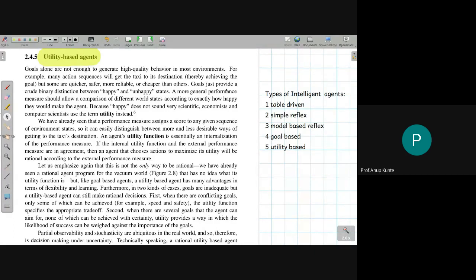That is the reason the agent needs to ask the question: how is the world evolving? Whenever I ask a question like this, I need to bear in mind how the world was previously, what I did to change the world, and what happened to the world. These are the three answers when I ask myself, as an agent, how the world is evolving. I should first know how the world was previously, which means I need to remember the world state that I saw previously. Then I need to remember what my previous action was.